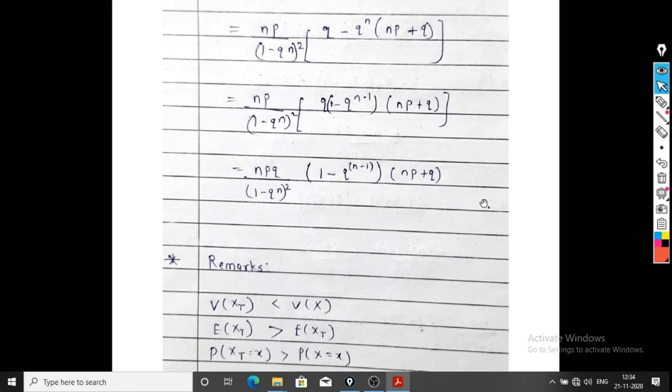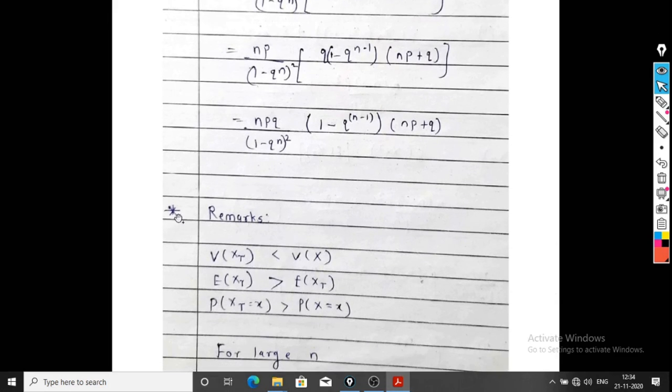Now let us see some remarks. Variance of truncated binomial distribution is always less than variance of binomial distribution. Expectation of truncated binomial distribution is always greater than expectation of X. Expectation of Xt is greater than expectation of X, that is expectation of truncated binomial distribution is always greater than expectation of binomial distribution, and probability of truncated binomial distribution is always greater than probability of binomial distribution.